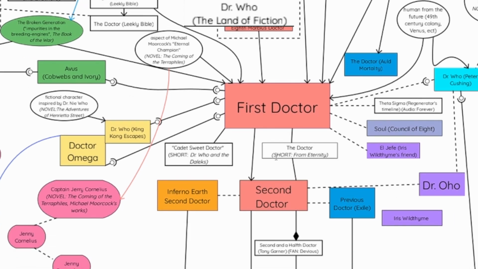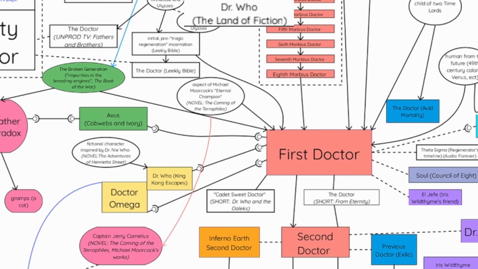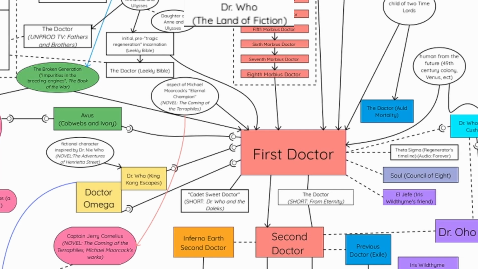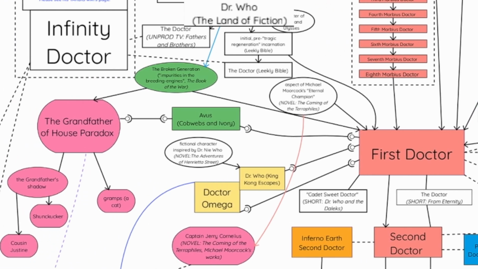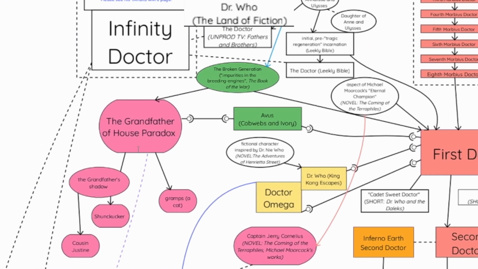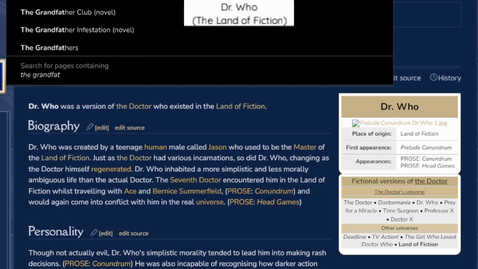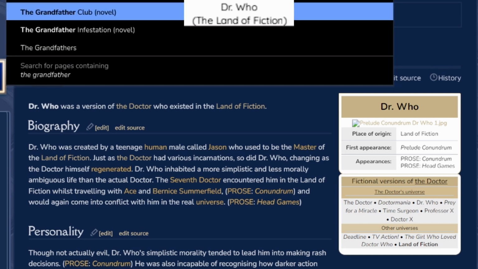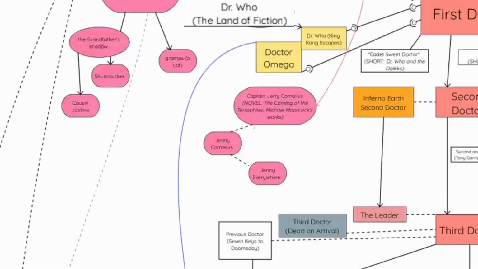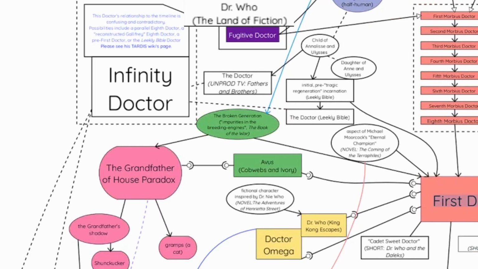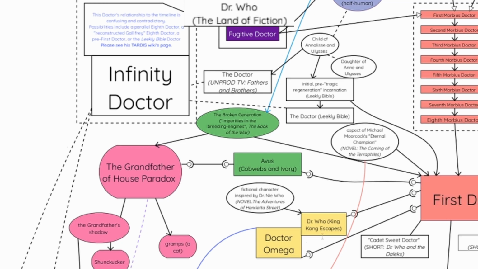That makes me think, wait, what people thought. Yeah, we also got to do the Broken Generation, Avus, and the Grandfather of House Paradox, which, oh boy, Grandfather Paradox. Oh no. Okay. What? How far are we into this? Bro, we haven't even reached the first Doctor yet. All of these are covered.